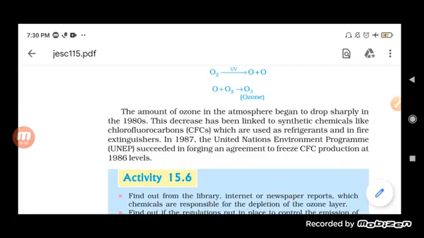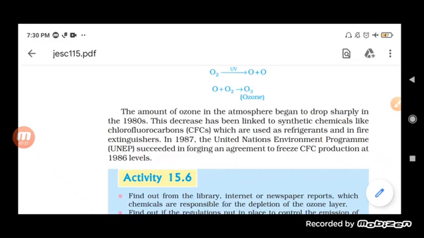Now, in order to prevent such a problem, the United Nations Environment Program succeeded in forging an agreement to freeze CFC production at the 1986 level.